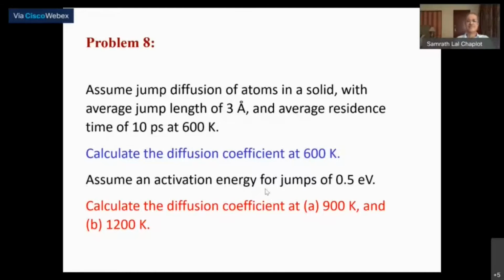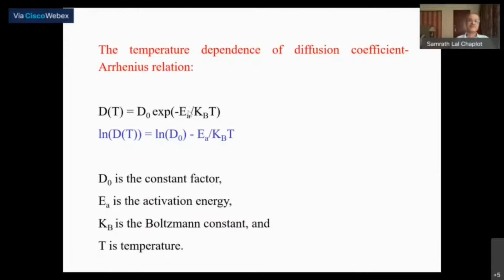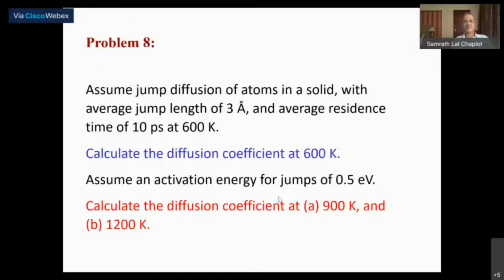And let's assume that there's an activation energy for these jumps, which is half an electron volt. If I know the activation energy and I know the value of the diffusion coefficient at one temperature, then I can calculate the diffusion coefficient at other temperatures. I have the slope of this relation, so I can work it out from that. I'm asking you to calculate the diffusion coefficient at two other temperatures, 900K and 1200K, and how it would change.